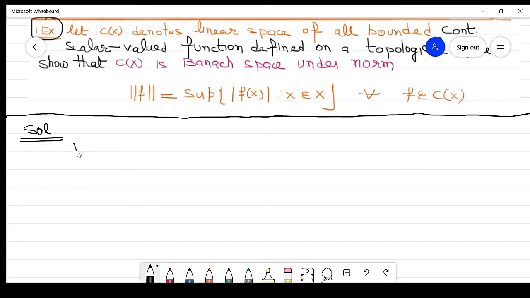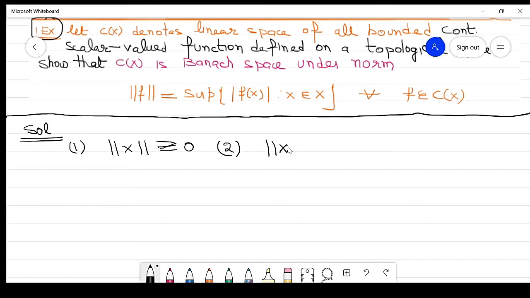Our purpose is to prove the property number 1: the norm of x or f is greater than or equal to 0. It should be positive. This is some function defined, and this is the first property, it should be greater than or equal to 0. What is the second property?